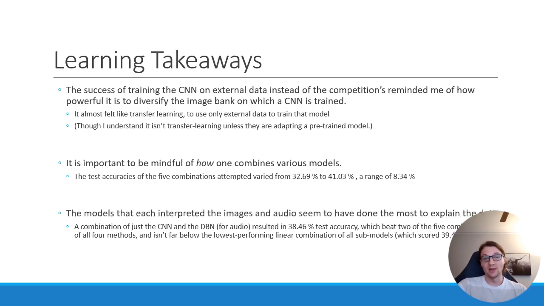The first of a few main learning takeaways that I left this paper with was the success of training a CNN on external data only. I intend to give this a go in my own group project, which also focuses on emotion recognition, but of still images rather than video. Another main takeaway was the crucial importance of combining models thoughtfully, as it here accounted for an 8% difference in accuracy between the best and worst combinations of models.